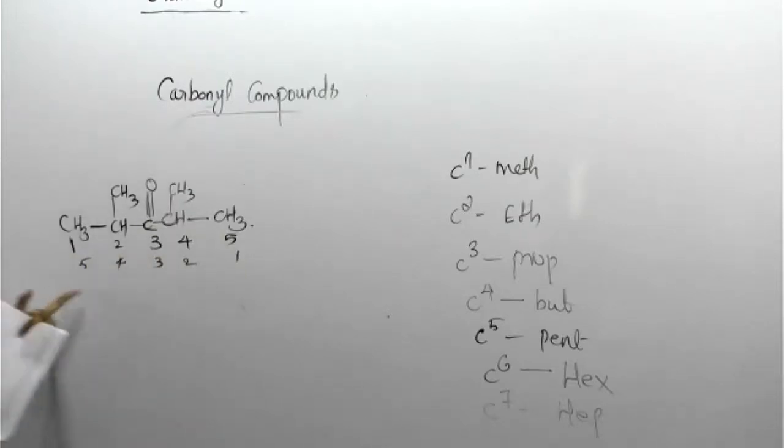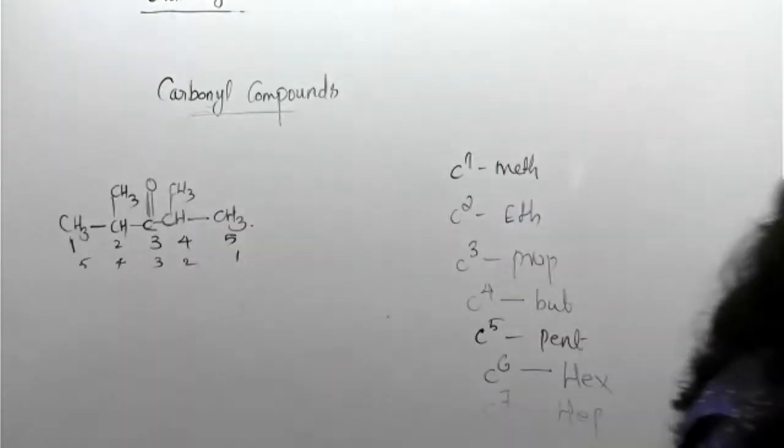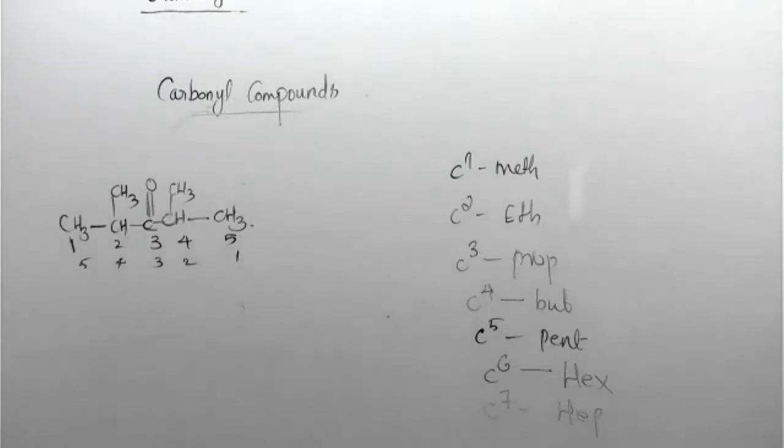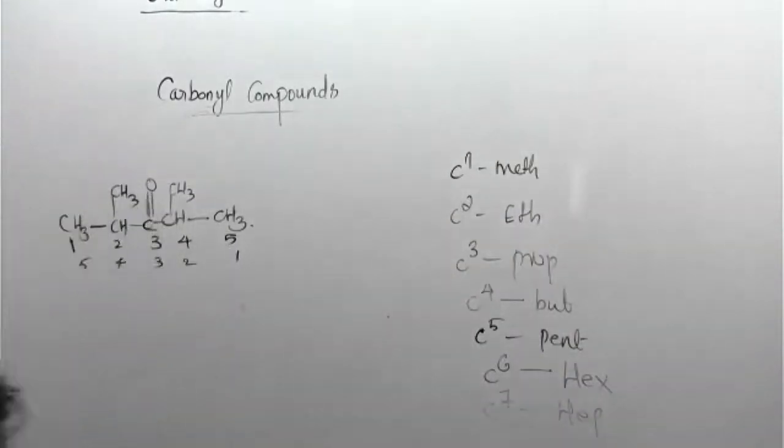Then continue. How will we name this compound? 2, 4. What about your answer? 2, 4 methyl